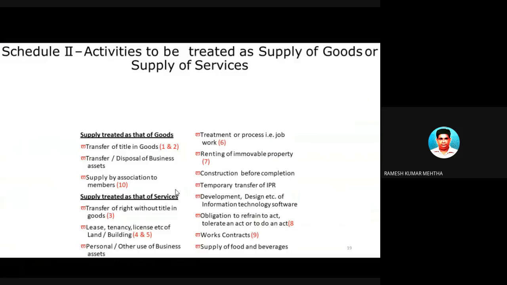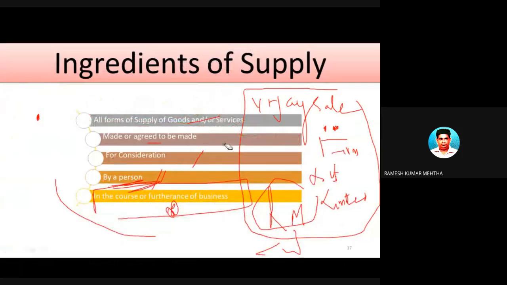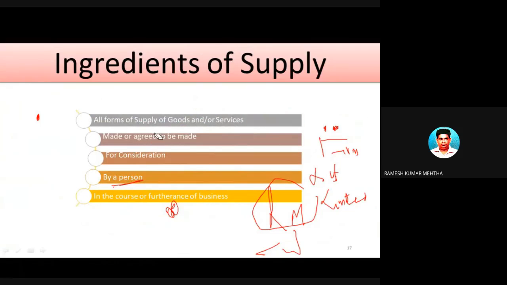Okay, so let's understand it. What is the definition? There should be consideration. Yes, there is consideration. And A is selling to B, and there is a transfer of ownership.